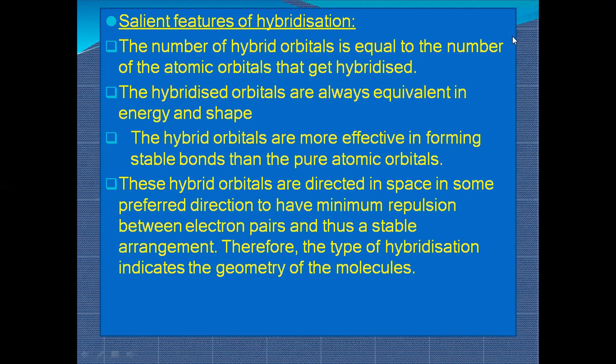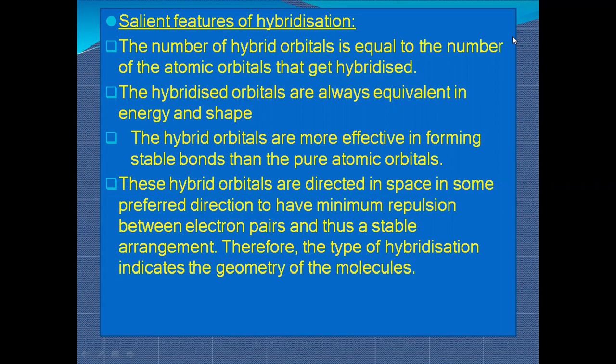So the hybridized orbitals are always equivalent in energy and shape. These orbitals will always be equal in energy and in their shape as well. The hybrid orbitals are more effective in forming stable bonds than the pure atomic orbitals. So if we talk about stability, hybrid orbitals are quite a bit more stable than the pure atomic orbitals.